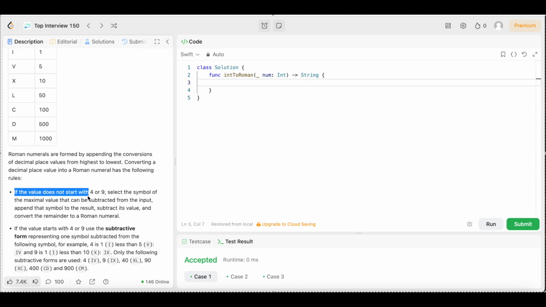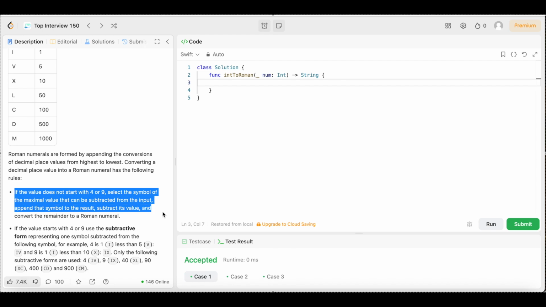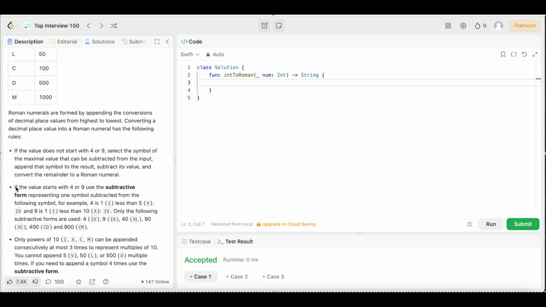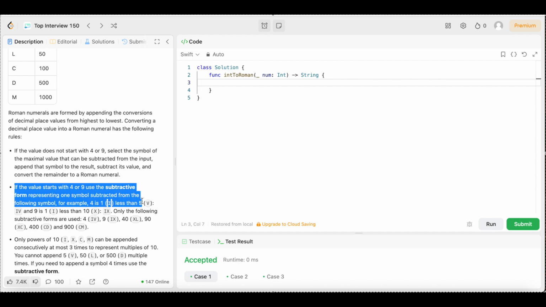If the value does not start with 4 or 9, select the symbol of the maximal value that can be subtracted from the input. Append that symbol to the result, subtract this value, and convert the remainder to a Roman numeral. If the value starts with 4 or 9, use the subtractive form representing one symbol subtracted from the following symbol.